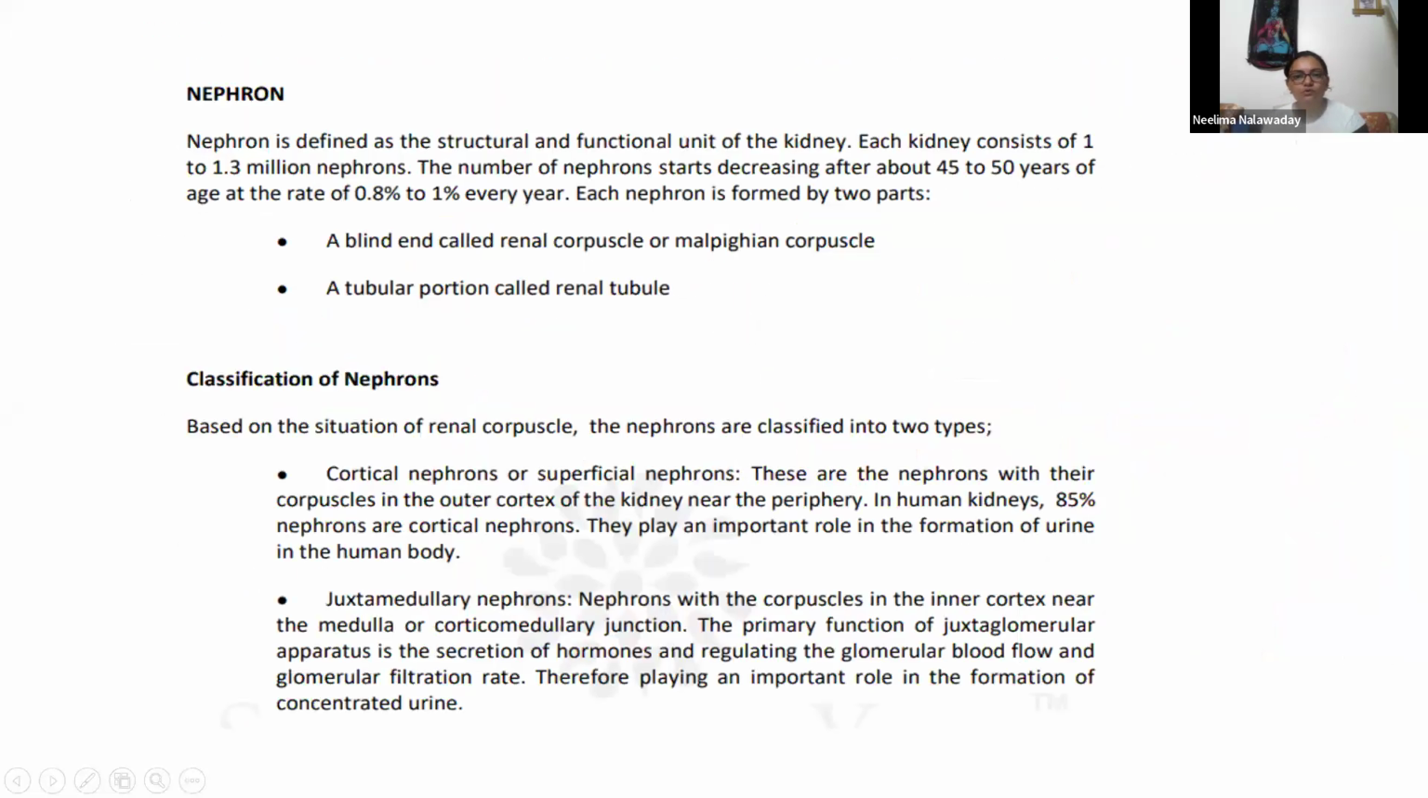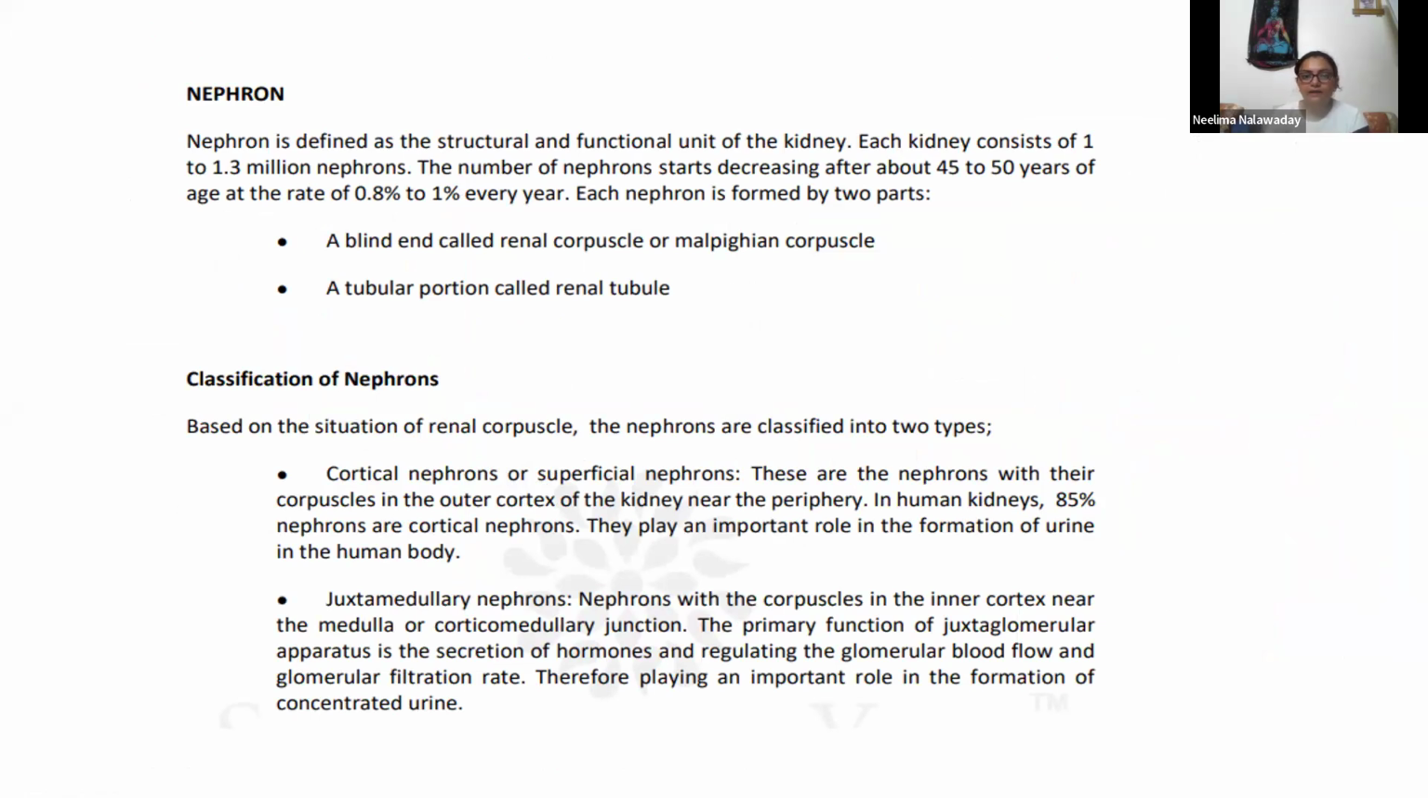we will again go through this nephron. Nephron is defined as the structural and functional unit of the kidney. Each kidney consists of 1 to 1.3 million nephrons. The number of nephrons starts decreasing after about 45 to 50 years of age at the rate of 0.8% to 1% every year.